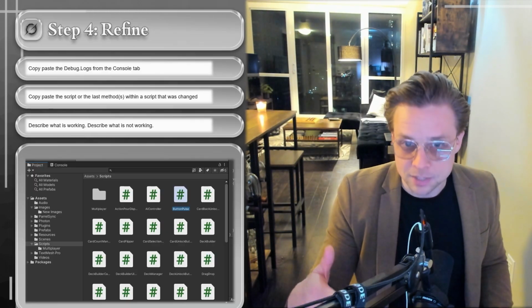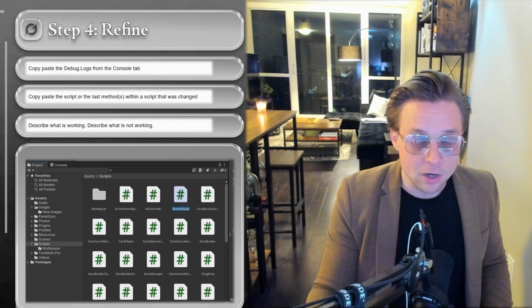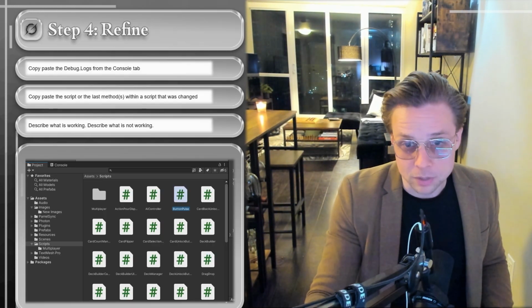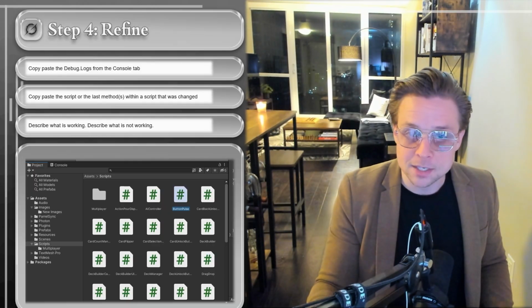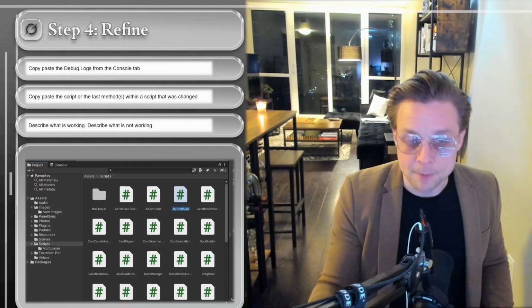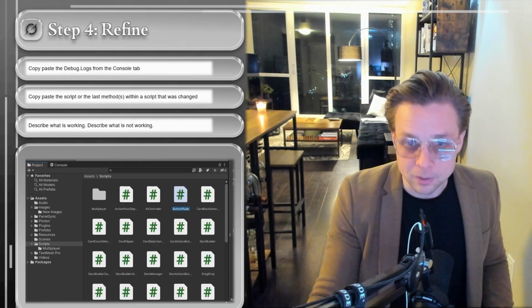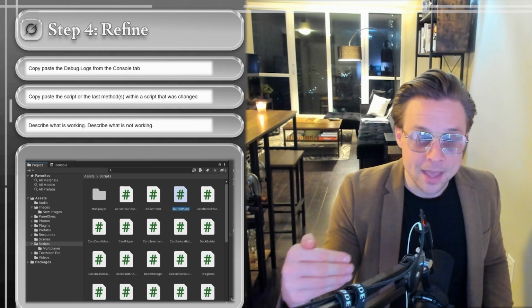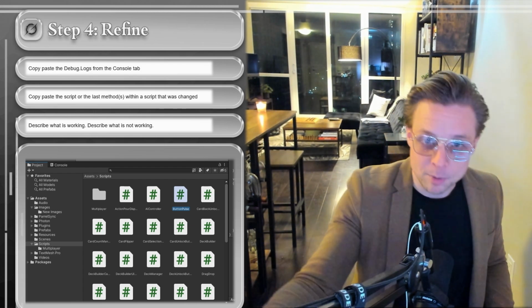And more often than not, it will have a sense of these things. So this is frequent patterns that it's pulling on. That's why it's a language model. And it can often find out what it is that was a mistake, or it can give you subsequent questions or tasks to follow up on to correct it. But either way, this is all part of the same step, which is the refinement step, that you iteratively keep trying to diagnose the problem and work with the language model prompt after prompt to say, hey, this isn't working. And then it'll give you a later solution, and then you implement that solution.